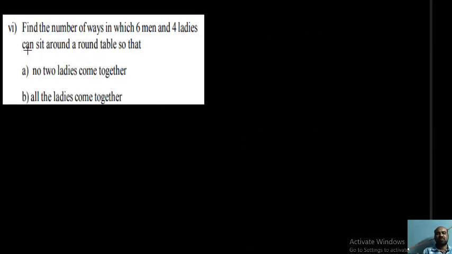Yeah. Next problem, students. Find the number of ways in which 6 men and 4 ladies can sit around a table. Okay. 6 men plus 4 ladies gives 10 persons. Without any condition, these 10 persons can be arranged around the table in 9 factorial ways. But some conditions are given. First one: no 2 ladies come together.